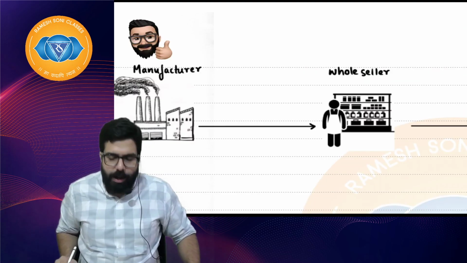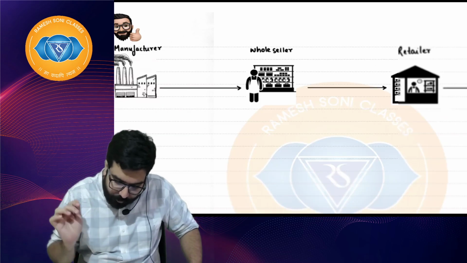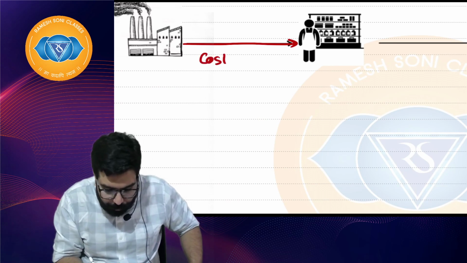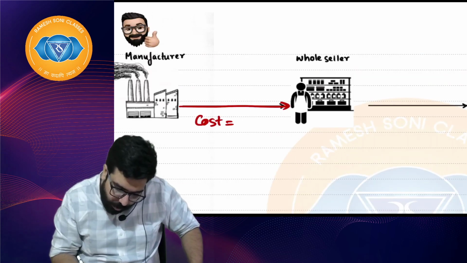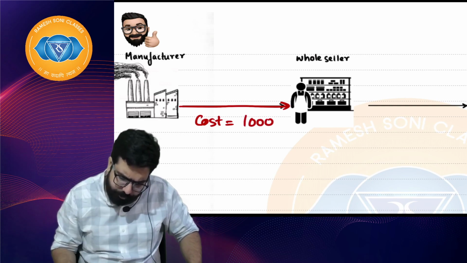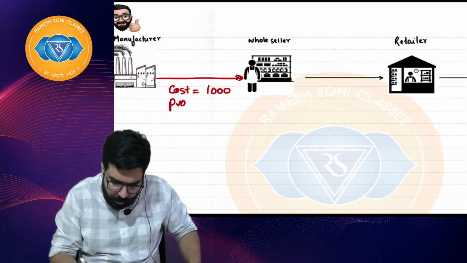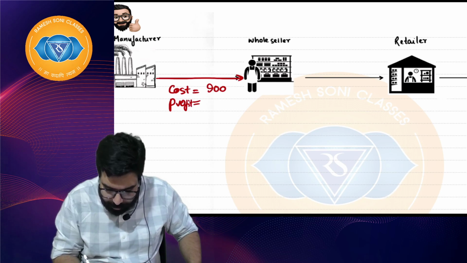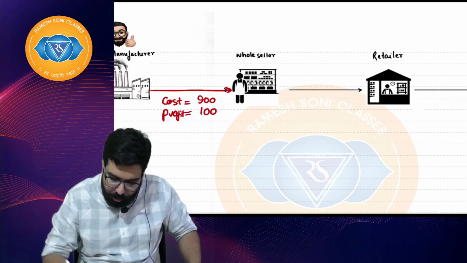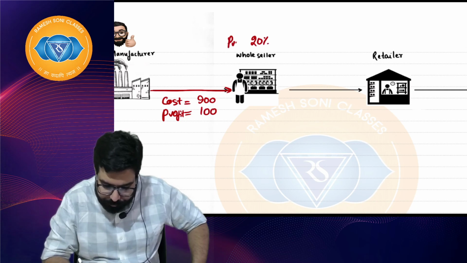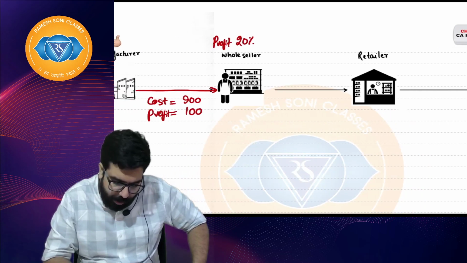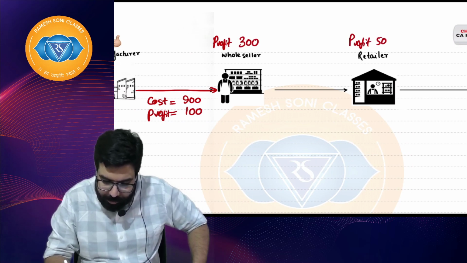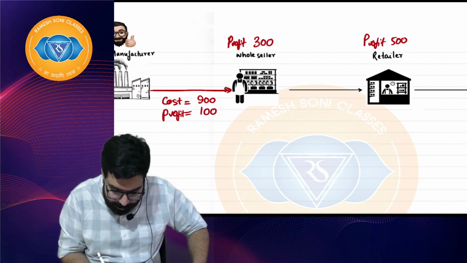Supposingly over here, this manufacturer went ahead and sold the goods to the wholesaler. Cost is supposingly 900 rupees. Profit done by him is 100, so he sells at 1000 rupees. Wholesaler does a profit of 300. Retailer does a profit of 500, and GST rate applicable is 20%.